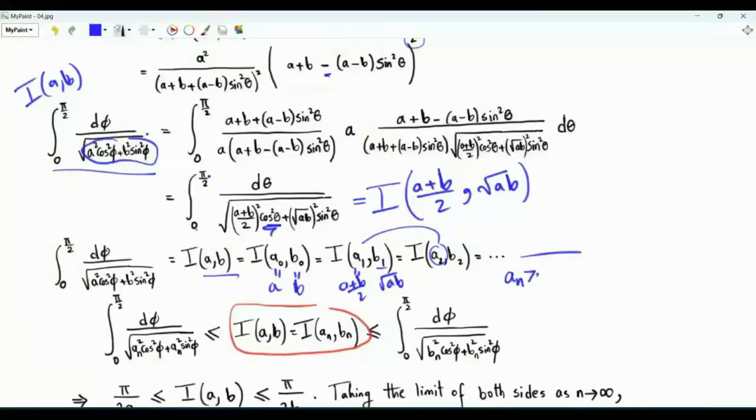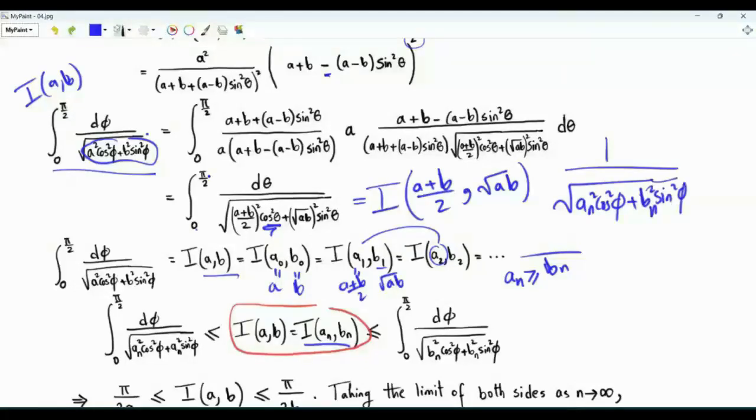An, which is the arithmetic mean, is always greater than or equal to bn, which is the geometric mean. In our integral, we have in the denominator an squared cosine squared phi plus bn squared sine squared phi. We can upper bound the integrand by replacing an by bn. So the integral I an comma bn is upper bounded by the same integral where this an here, because it's in the denominator, we replace it by the smaller bn, and so we get a higher value.